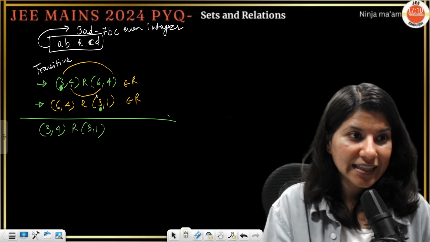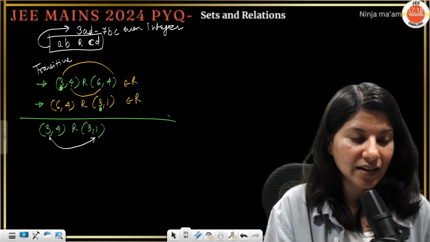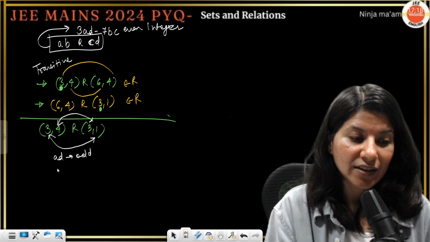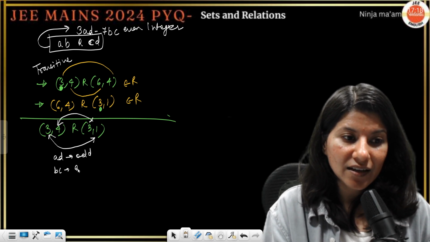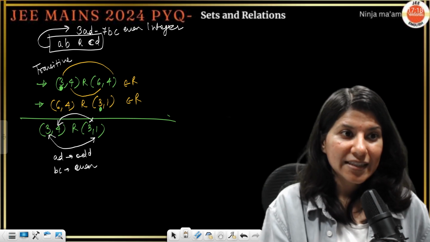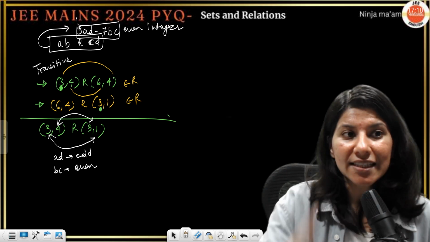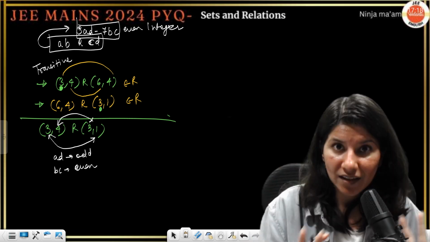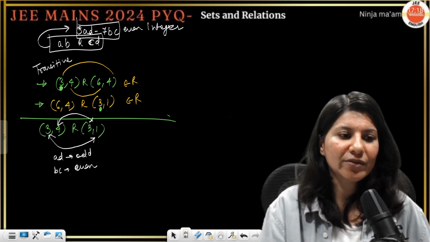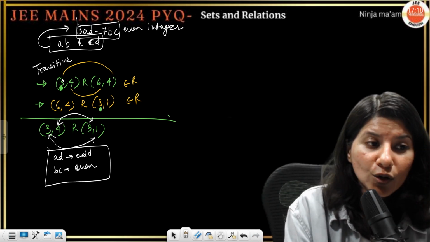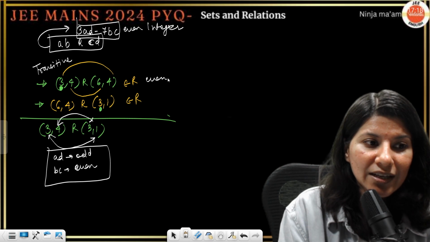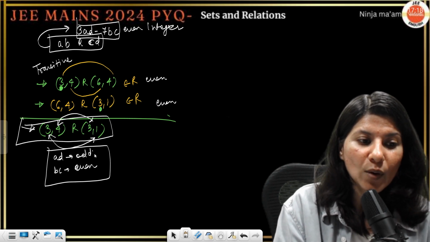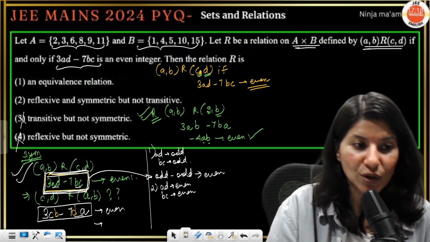Now what did I do? Basically AD is this, which is 3. AD is an odd number. And 4 3s are 12, which is BC, an even number. So it will not happen. For this to be an even integer, we already discussed AD and BC should be in the same category, both even or both odd. Then only it will work. But this time they are different categories. Although for the very first ordered pair both were even, and for the second ordered pair also both were even, the final ordered pair for transitive has one even and one odd, so that's why this is non-transitive.